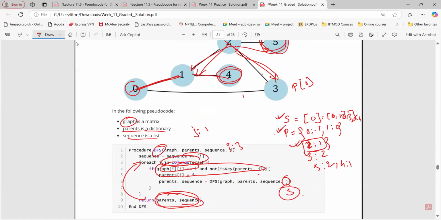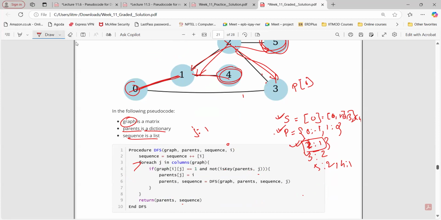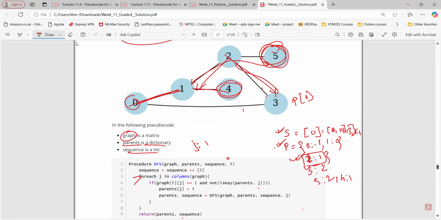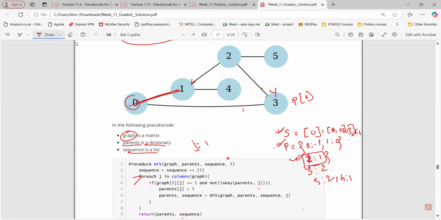So see, this P is storing child to parent relations in a dictionary format. Yes, we can say, sir, 4, 1. Yes, child to parent, correct. Sir, from node 1 there are two options, 2 or 4. How do we determine that we want to go first to 2 and then to 4? See, the columns of the graph will always start with the list 0, 1, 2, 3, 4, 5 like this, right?